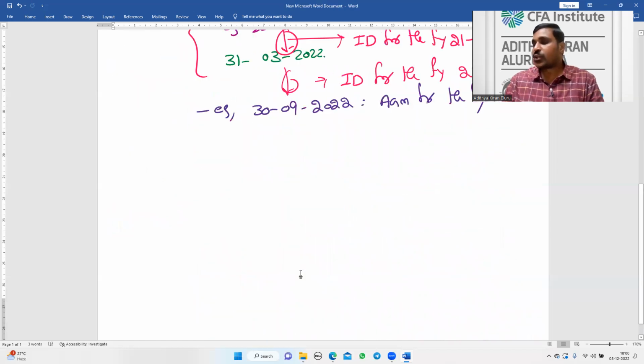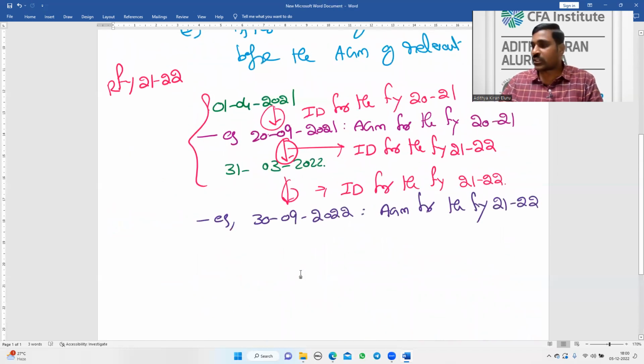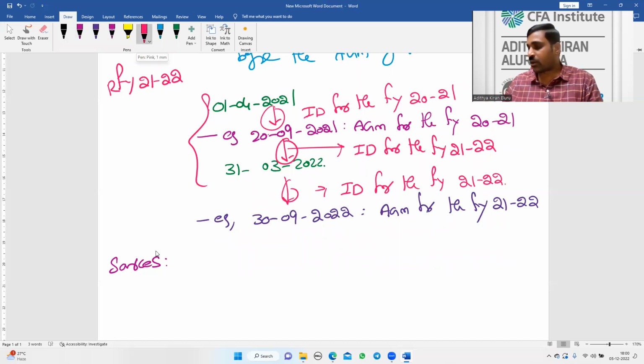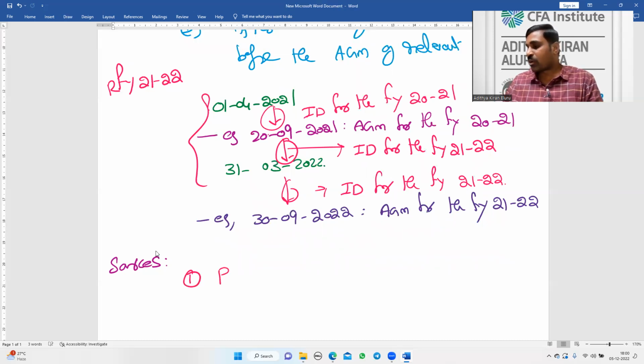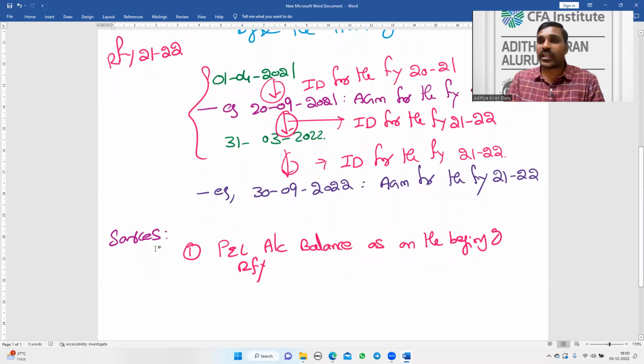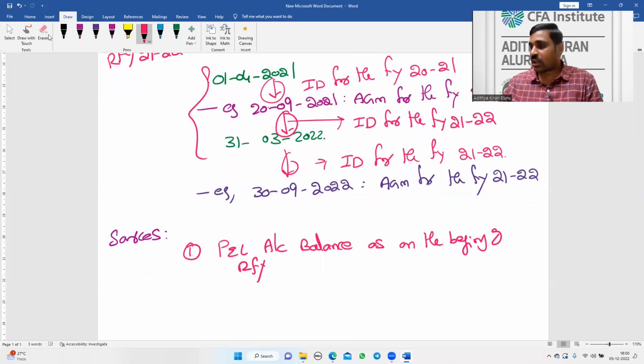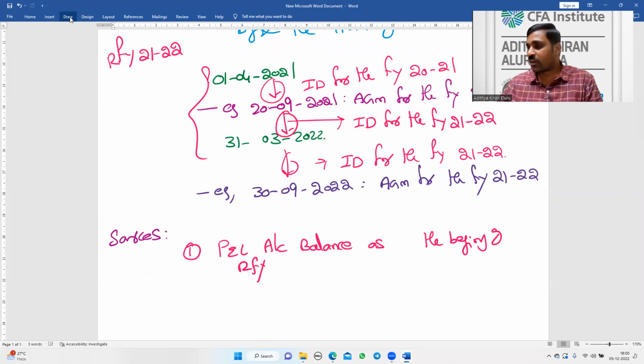Next, sources for payment of interim dividend. What are the sources which I can use for payment of interim dividend? The first is the profit and loss account balance as at the beginning of the relevant financial year. This is one source I can use.